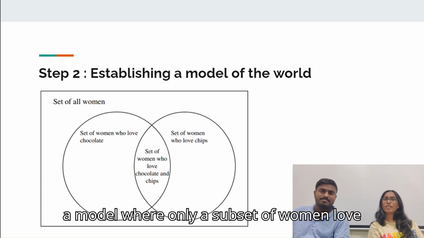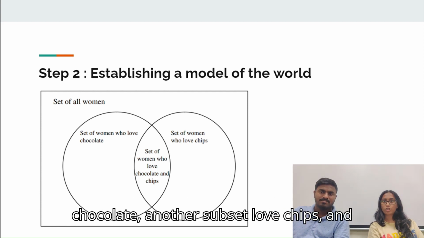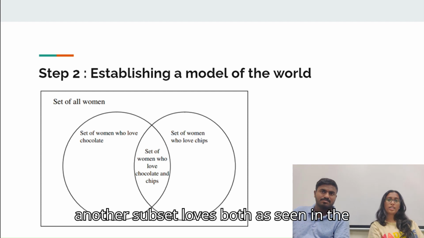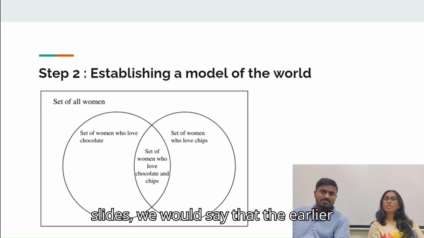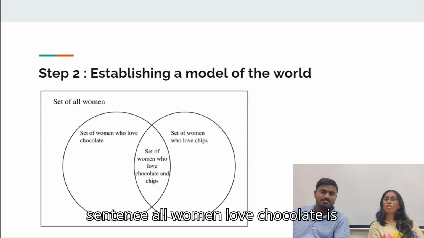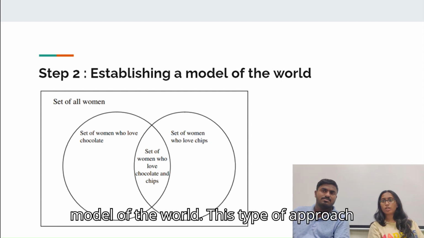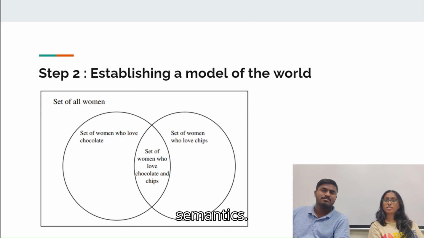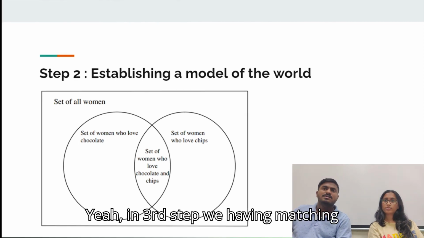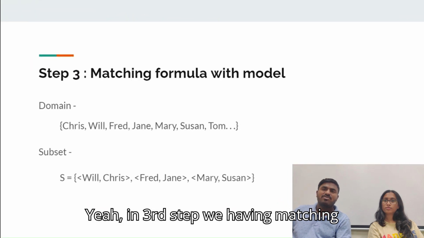However, in a model where only a subset of women love chocolate, another subset loves chips and another subset loves both, as seen in the slides, we would say that the earlier sentence is false. Since symbols are matched with a model of the world, this type of approach is also known as model theoretic semantics.